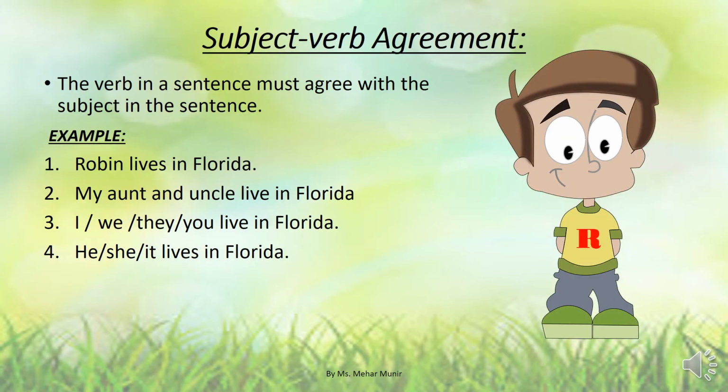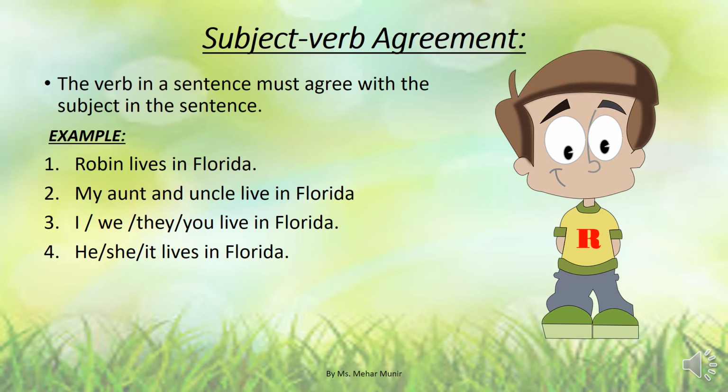Now we are going to learn what is the agreement between the subject and the verb. Let's read out the definition. The verb in a sentence must agree with the subject in the sentence. This is a very common, general thing, that the verb in the sentence must agree with the subject. If it is not agreeing with the subject, it is a wrong sentence. It only delivers a true sentence when the subject and verb both agree with each other.